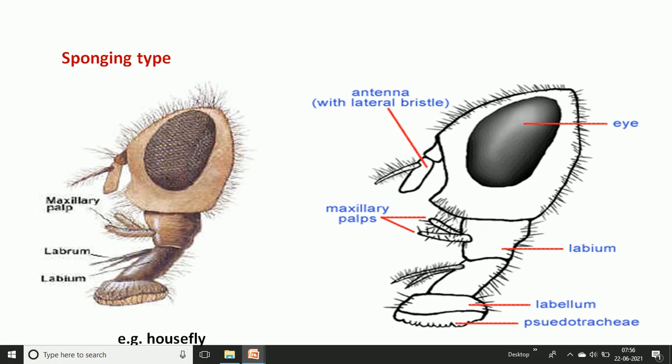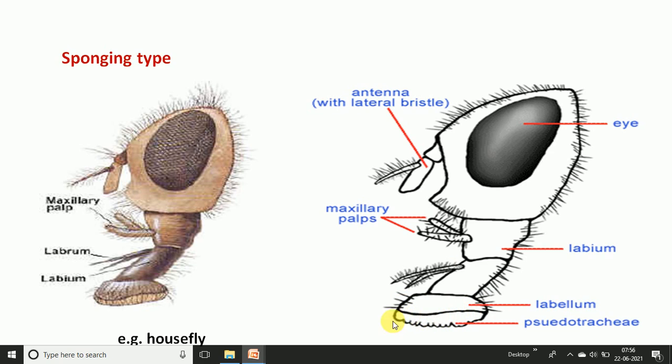Okay, this is the sponging type of mouth part. We are not going through the upper part, but here we look at how this spongy area is modified. This part is the labrum, the upper lip. Then the maxillary palp is fully reduced, and only the maxillary palp is extended. Then, the next part is the labium. The labium is found with the haustellum, and the labellum is the spongy area that is developed, and at the lower part of that the pseudotracheal region is found.